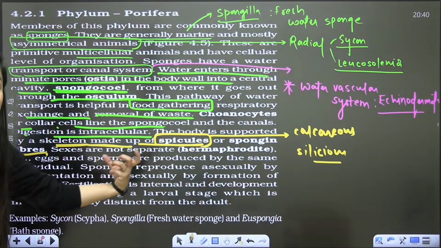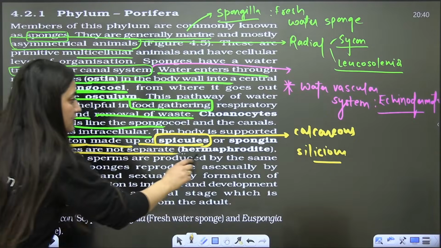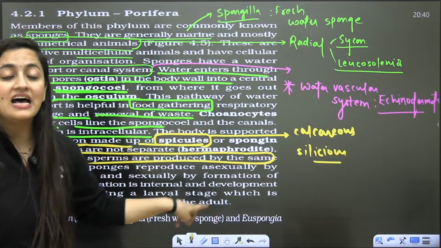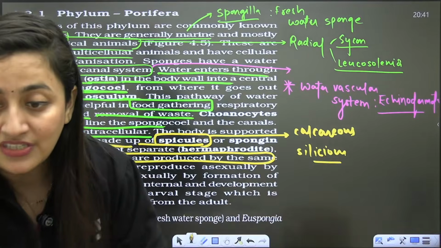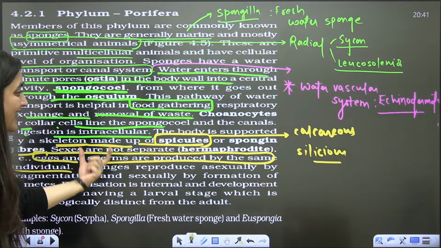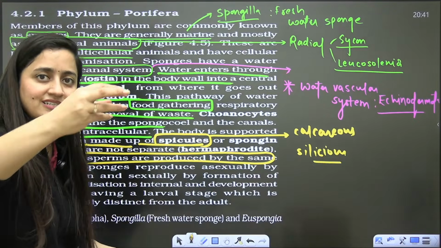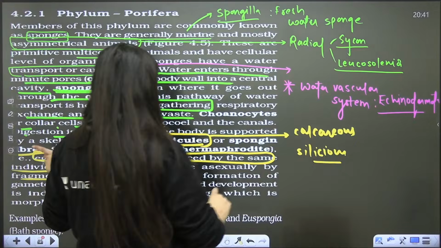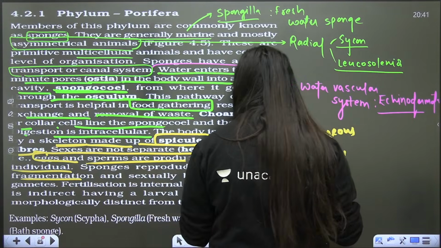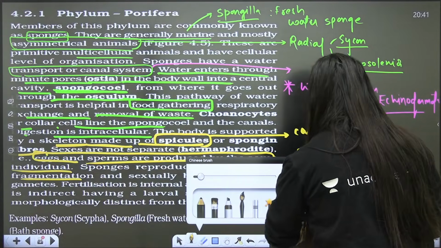Sexes are not separate, they are hermaphrodite. Eggs and sperms are produced by the same individual, so sponges are bisexual. They reproduce asexually by fragmentation, which means a part of their body will get separated and will grow into a new individual. Plus in sponges, we also discuss gemmules.